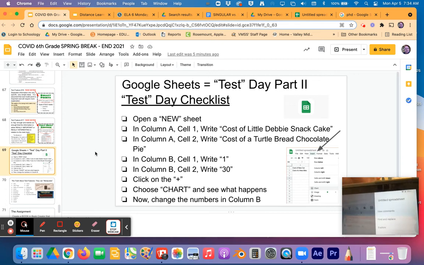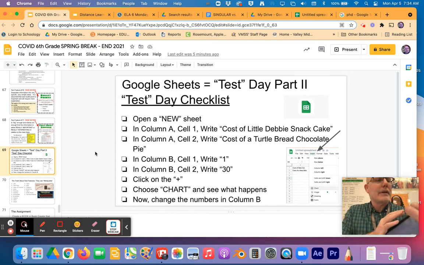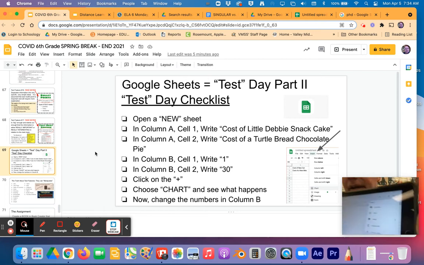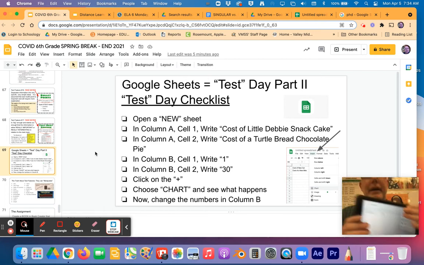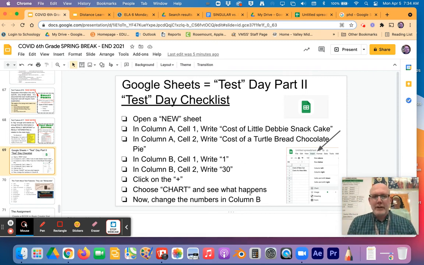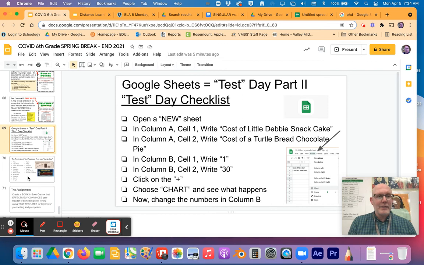So I click on that and I'm going to get, oops, clicked on the wrong thing. There we go. I clicked on the plus, and now I get the chart. That's what I want to click on. I want you to follow these directions and then choose chart, and then we'll see what happens. Because what we're trying to do here is build this idea of building a graph. They're very powerful. All right, so that's what I want you to submit for today as a second revision.